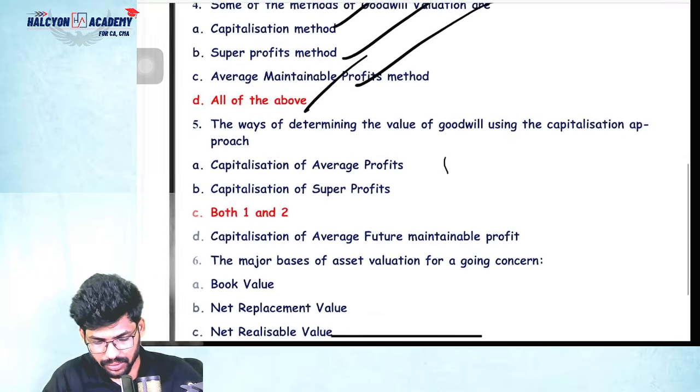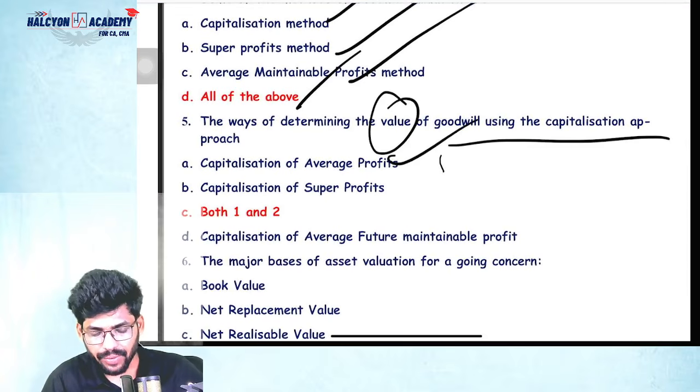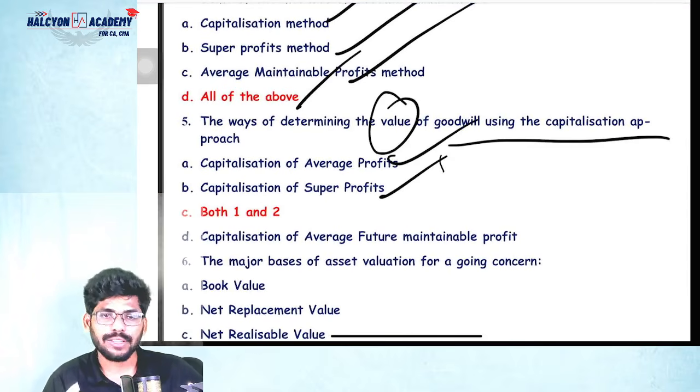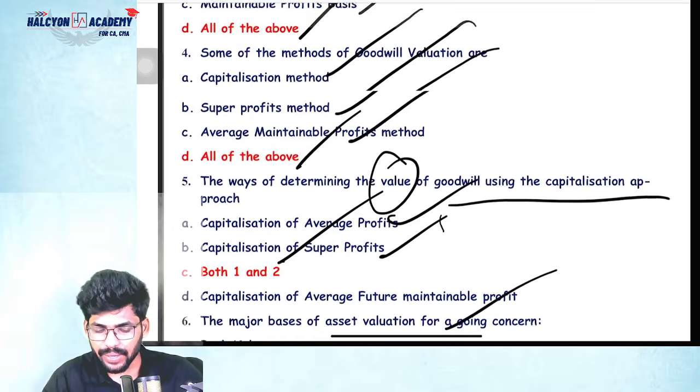Same questions, repeated questions. The way to determine the value of goodwill is in the calculation approach: calculation of average profit, calculation of super profit. Yes, both are there, both 1 and 2. The major asset base of asset valuation for a going concern is, yes, this is the repeated question.